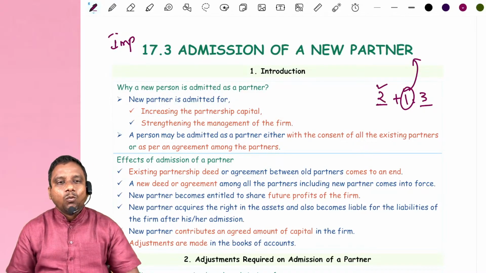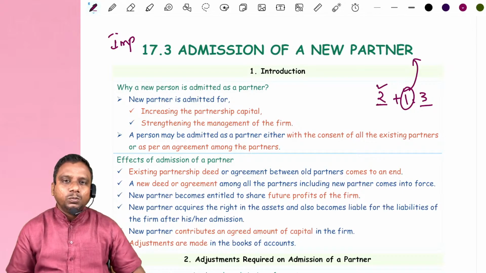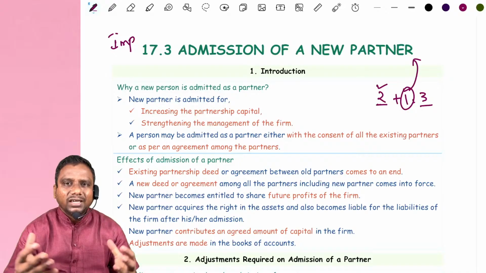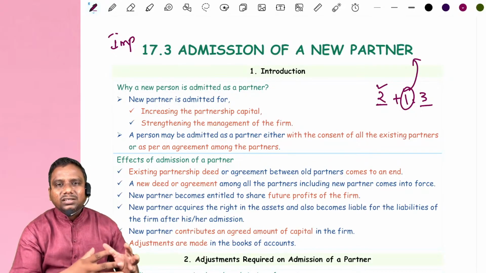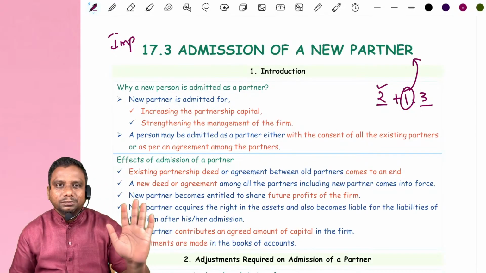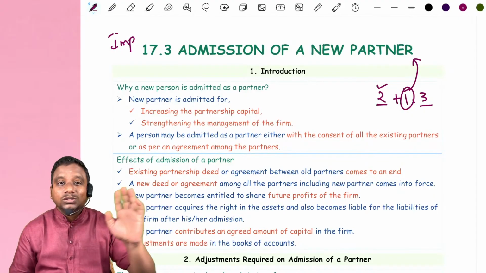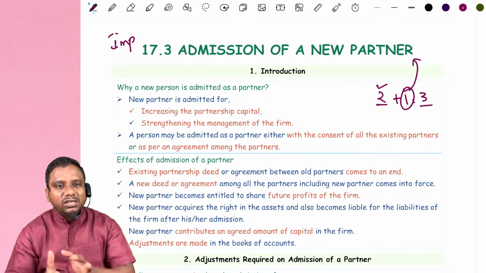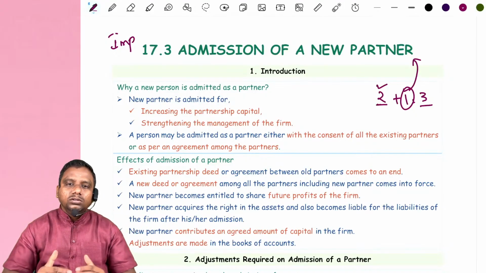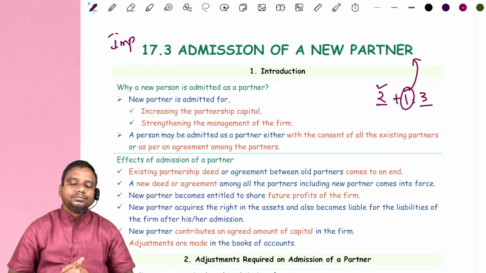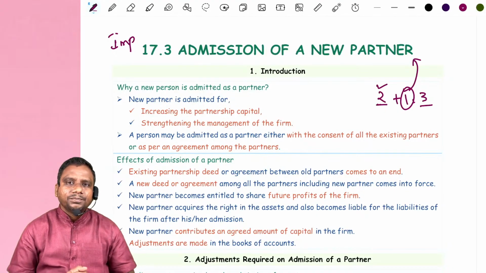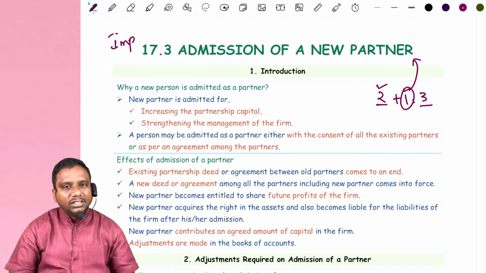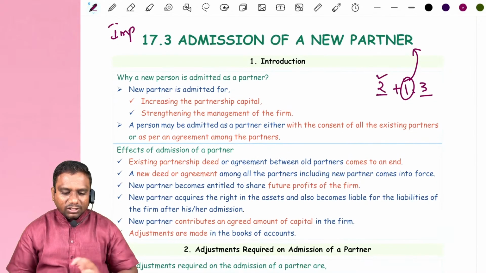In that case, what is the accounting treatment? Sir, whenever a new partner is added, we give some party and we arrange some room for him, a nice table, a nice cabin, AC, all those things. Okay, forget about them. We are not discussing those things. We have to discuss how the books of accounts get affected when a new partner is admitted into the business. Because we are accountants, we have to see how the books of accounts get affected. Is it clear, students? Yes, sir. Now observe carefully.